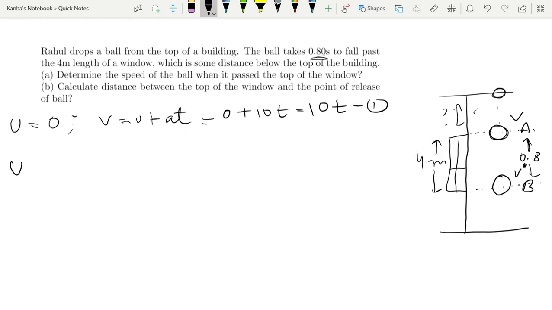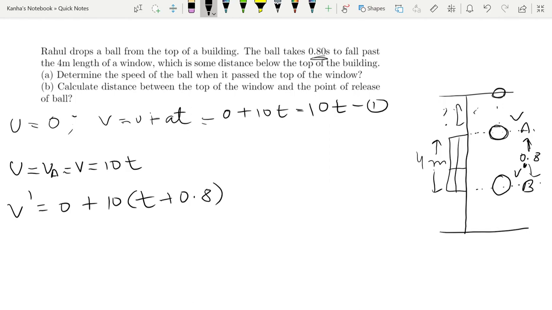So my initial velocity now is equal to v_A, which is v, equal to 10t. So v prime is equal to 0 plus 10 into (t plus 0.8). t was the time taken for the ball to fall from here to here. This time t plus 0.8 gives 10 times t plus 8.